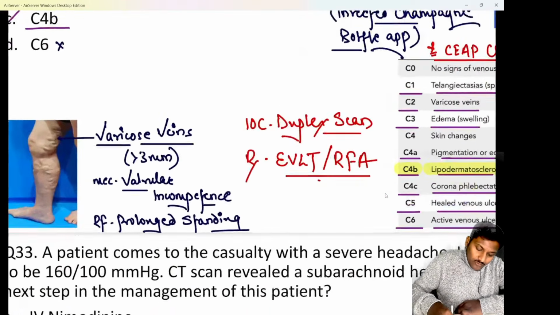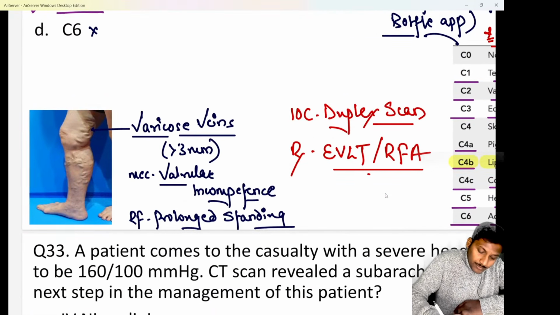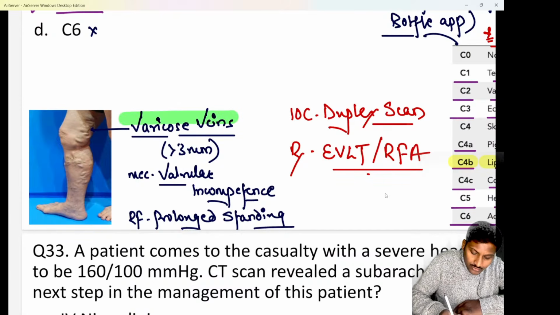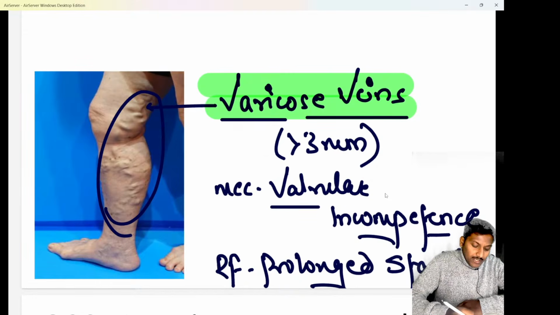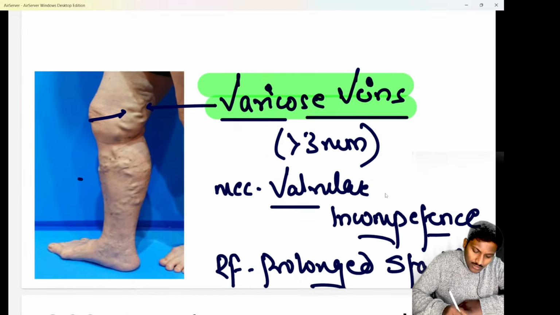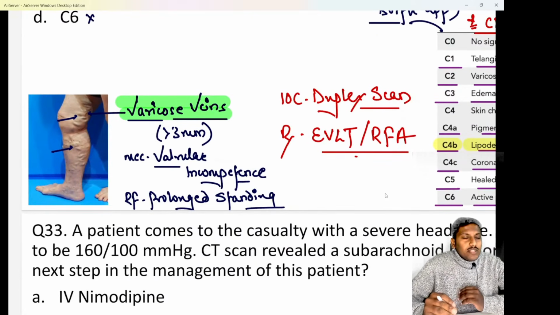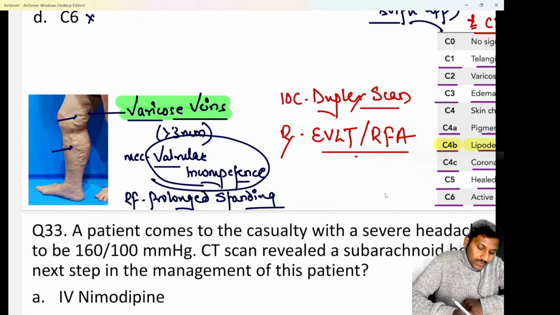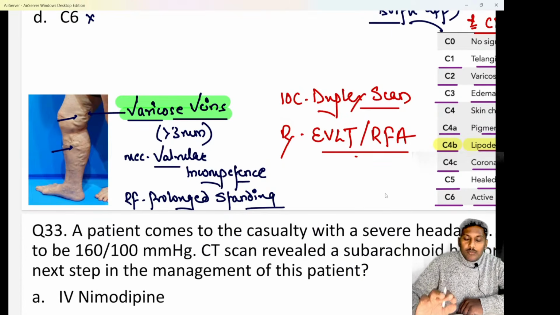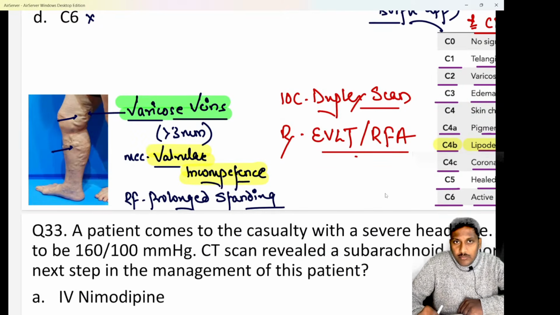So here, as I've already told you, varicose veins are nothing else but dilated and tortuous superficial veins of the leg. Whenever the superficial veins of the leg are dilated and tortuous like these, they are called varicose veins. We know varicose veins means the veins are more than 3 millimeters dilated. The commonest cause for varicose veins is valvular incompetence, especially seen at the saphenofemoral junction.